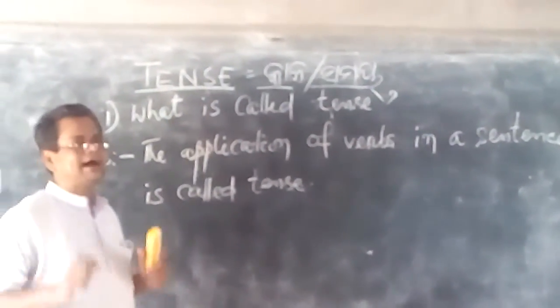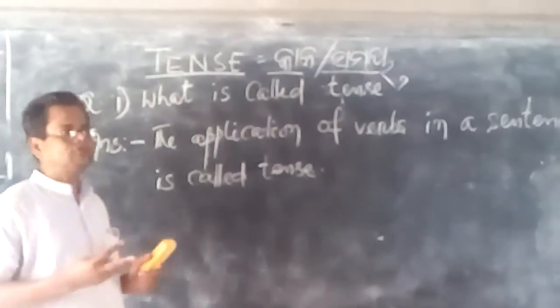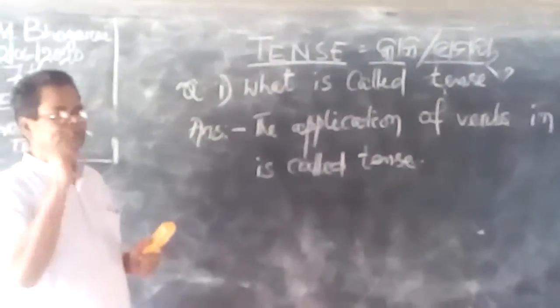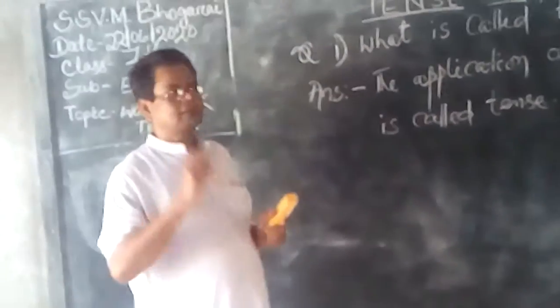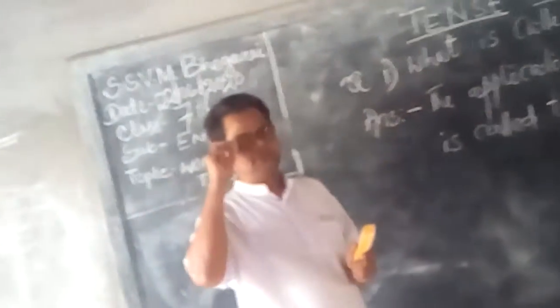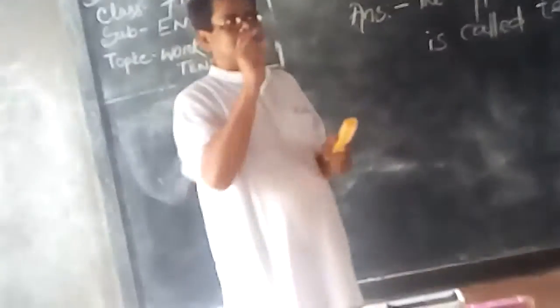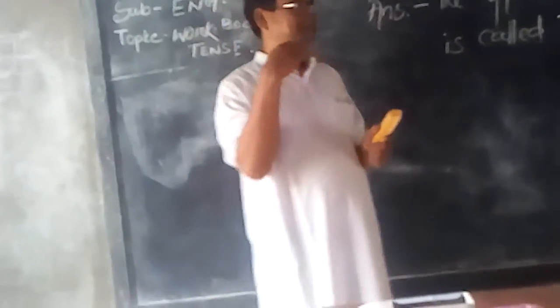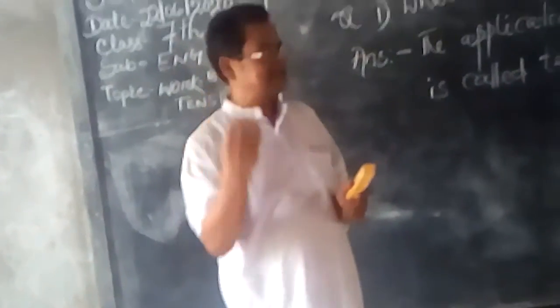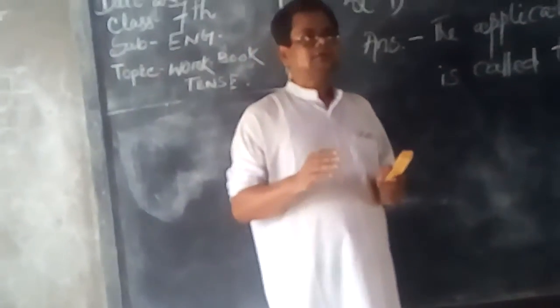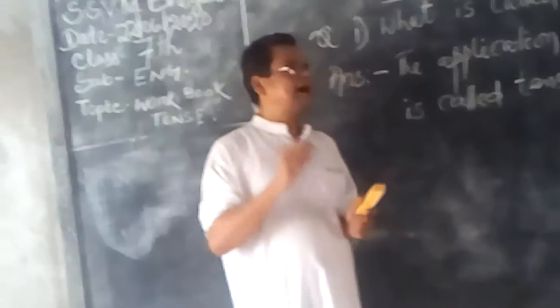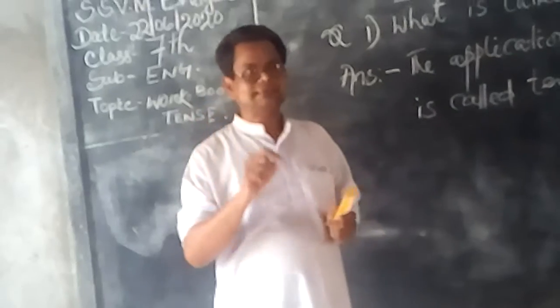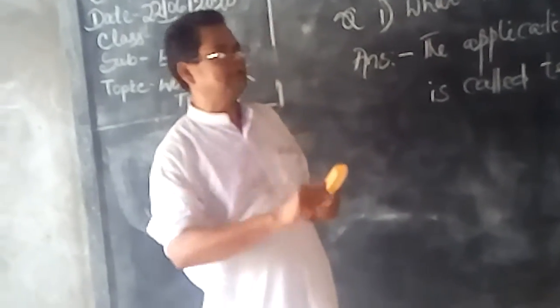You know, verb has three forms. First is present, second is past, and third is past participle. You know, tense also three types: present tense, past tense, and future tense. But the grammarian now called future tense is only future type.